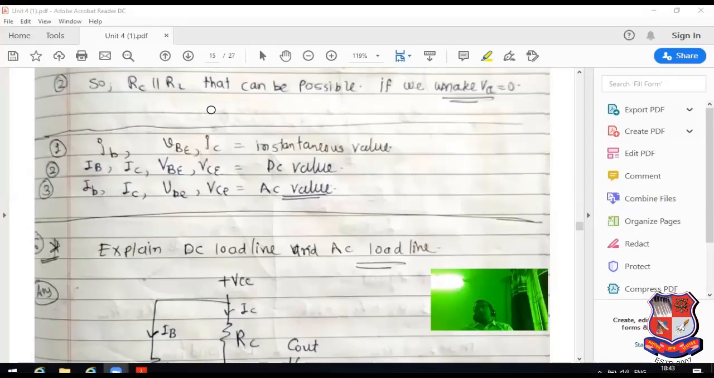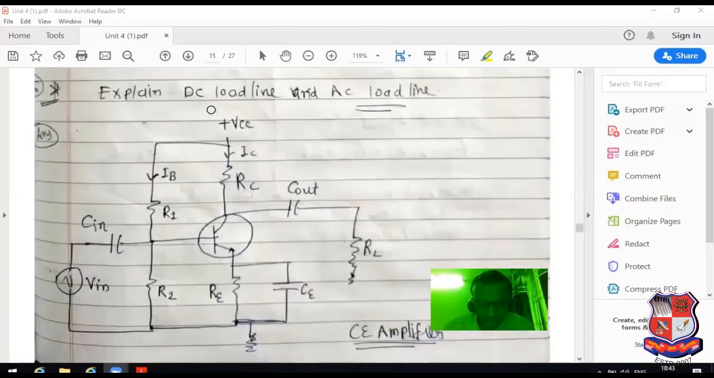Explain DC load line and AC load line. In the GTU examination, in the previous year GTU question papers, this question has been asked more than two times in the external examination. Now, what is the meaning of DC load line and AC load line? DC load line means what? It represents the case when only a DC input is applied to the system.